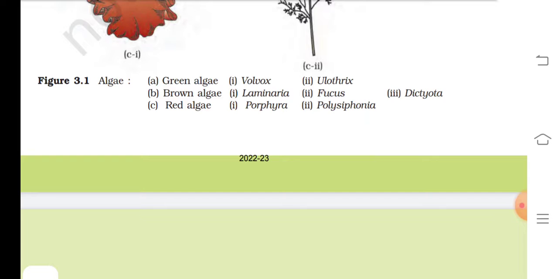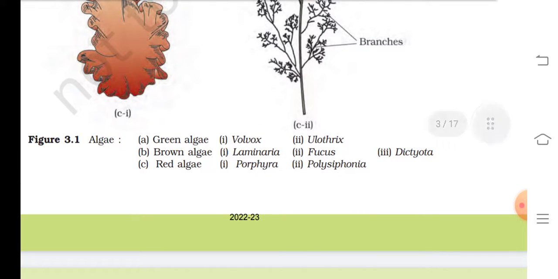Figure 3.1. There are examples given of algae: green algae, brown algae, and red algae. Examples of green algae: Volvox and Ulothrix. Examples of brown algae: Laminaria, Fucus, and Dictyota. Examples of red algae: Porphyra and Polysiphonia.